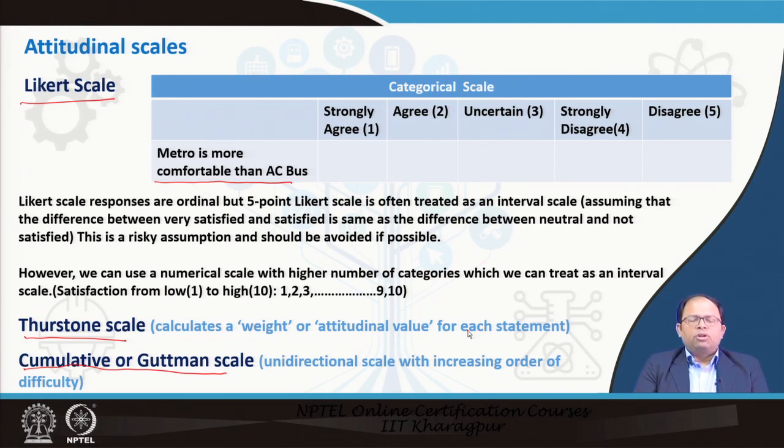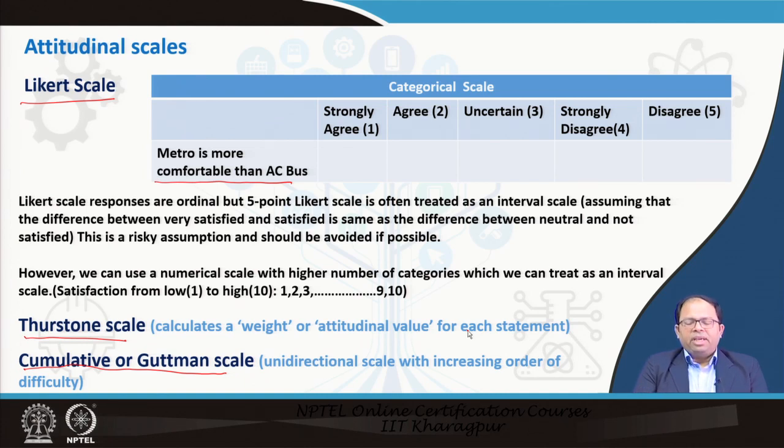And the cumulative or Guttman scale is a little more difficult way to measure attitudinal values, where this scale is unidirectional, and with every step the difficulty increases. For example, we have a 10-point scale, so this is sort of ordered. So 2 is more difficult than 1, or probably has more features than 1. 3 has even more features than 2, but includes all features of 1 and 2, and so on.